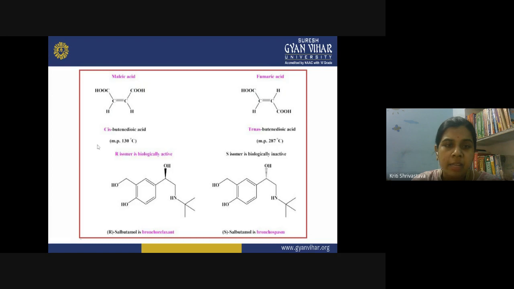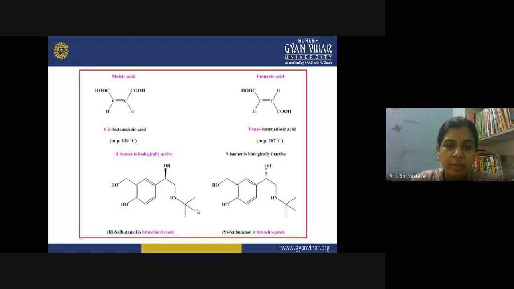So now, merely due to this small change, what has happened? The melting point of the malic acid is 130 degrees, but the melting point of the trans isomer, fumaric acid, has increased to almost double this, 287 degrees Celsius. So we can see that the spatial arrangement of the groups inside a particular molecule affects the physical properties, the biological properties, and also the chemical properties of the molecule.